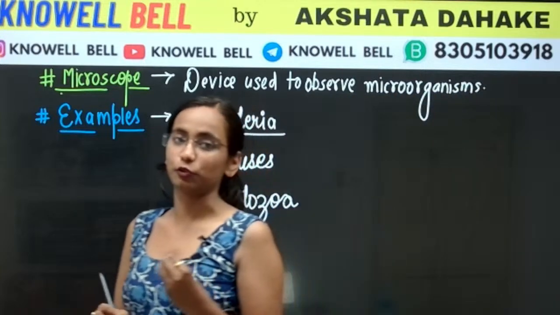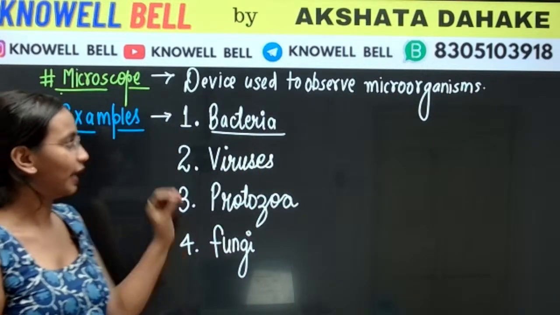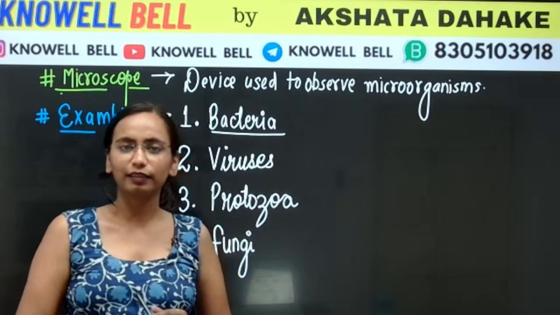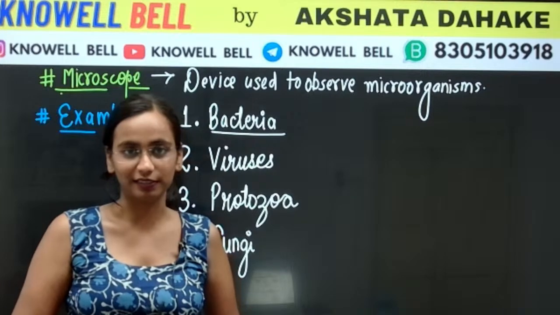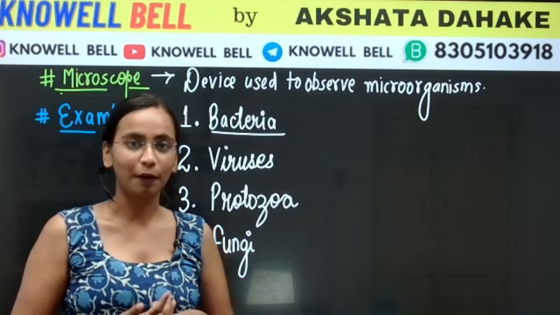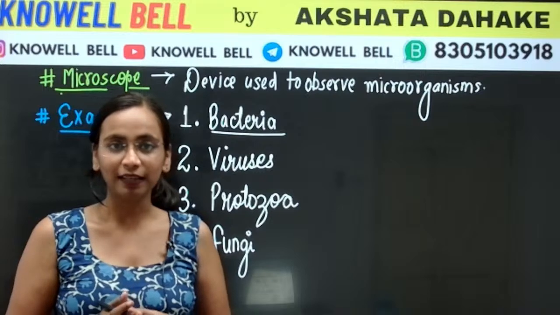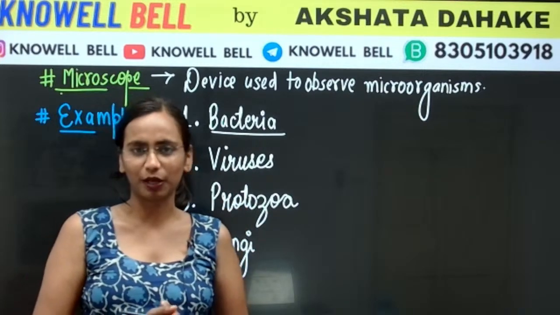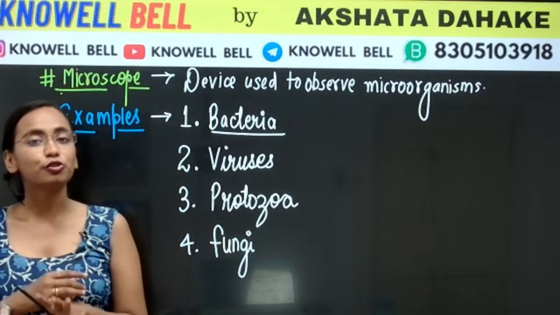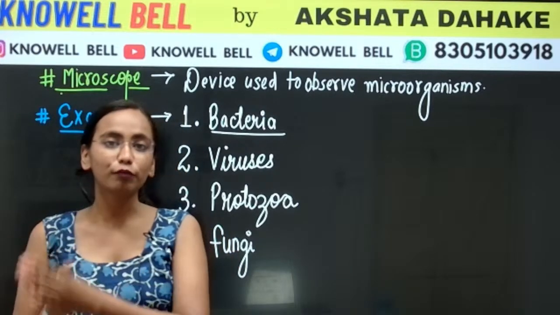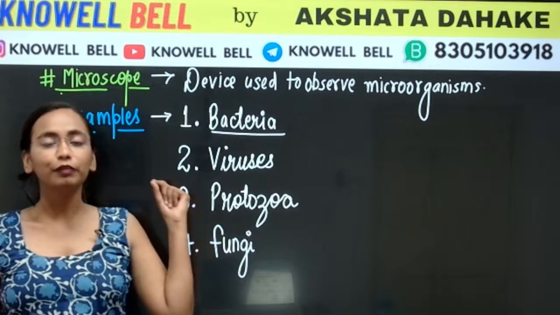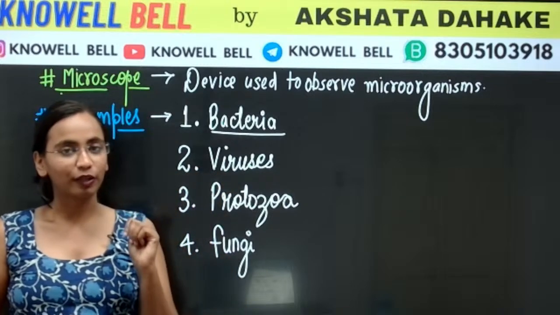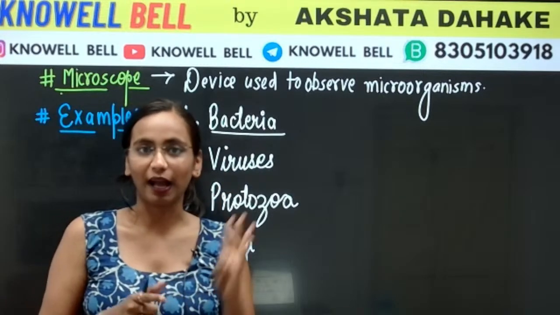Now, any disease that is caused by one of these microorganisms, what do we call it? We call any such disease a microbial disease. The word microbial originated from the word microorganism. Microorganism means any small organism which is not visible through our normal eyes. To observe microorganisms we need a specific scientific device called a microscope. And there are 4 kinds of microorganisms: bacteria, fungi, protozoa and viruses.